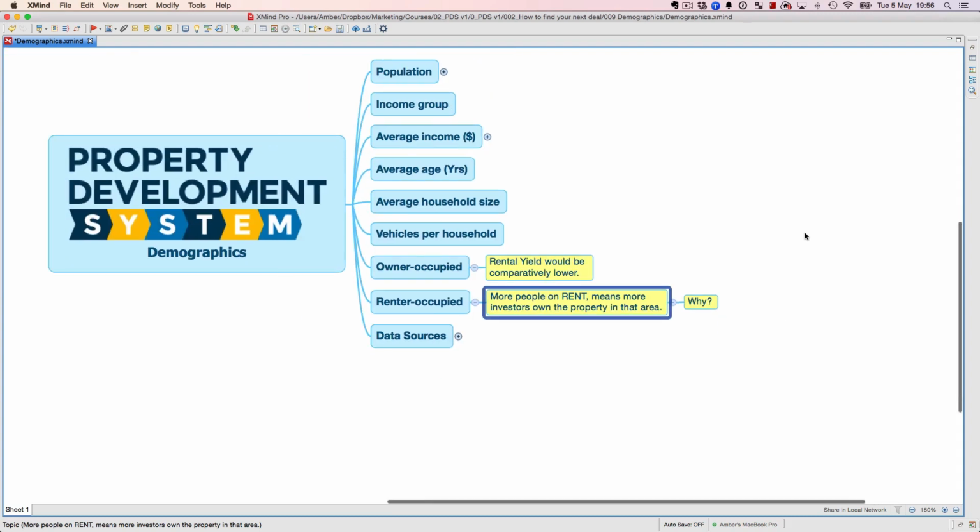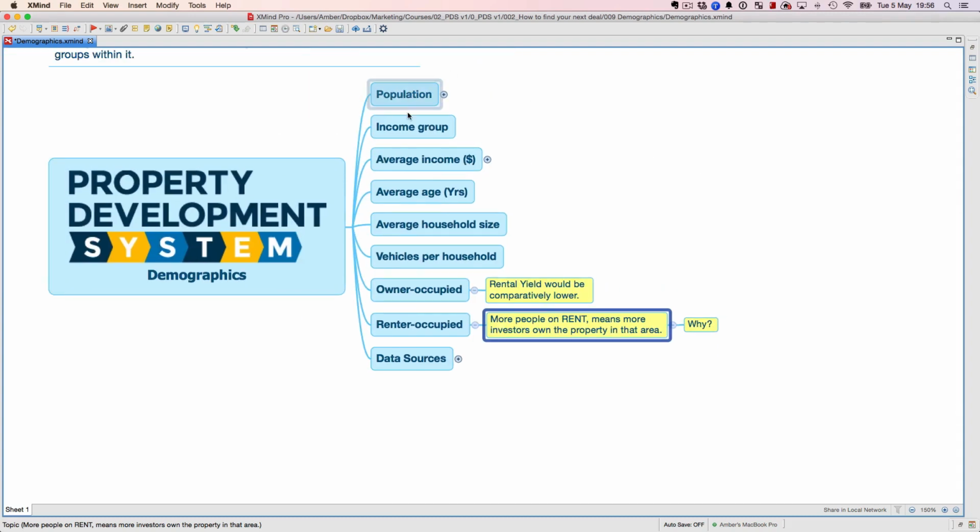So let's look at sources. Now you know that you need all this information. However, where do you actually go to get this information? And it is very important when you're putting a report together for your investors and you are trying to put a no money down deal together. You would want to make sure that you look absolutely professional. So where do you actually go and find this data from?